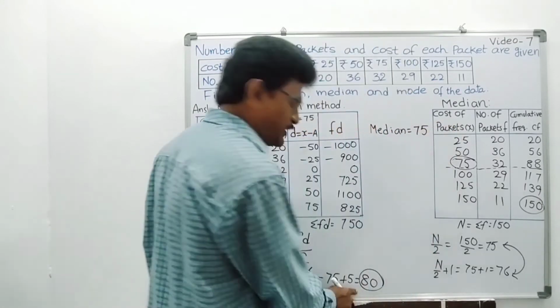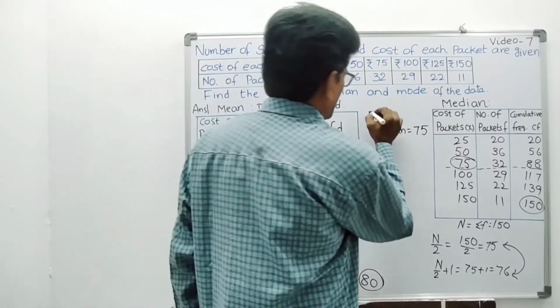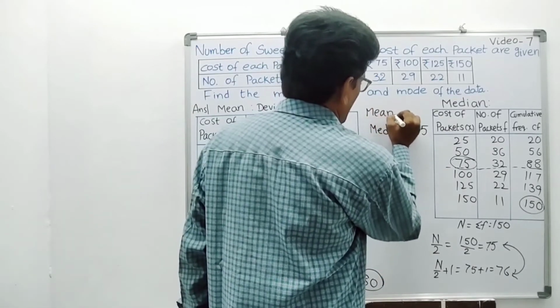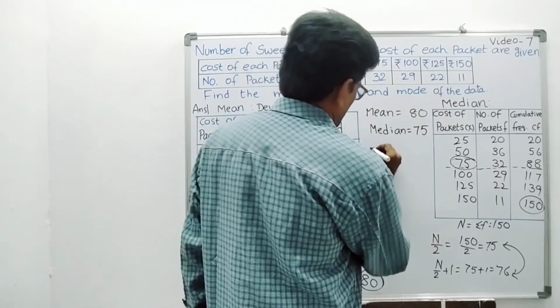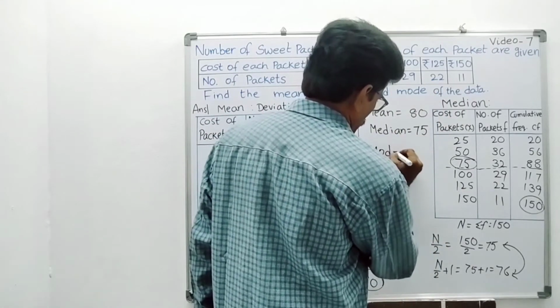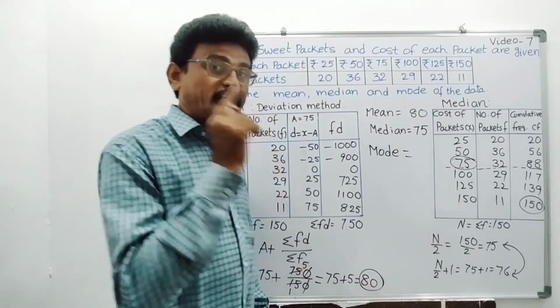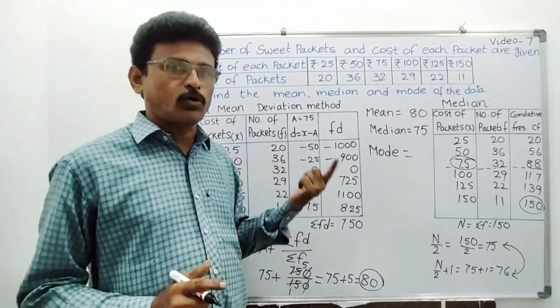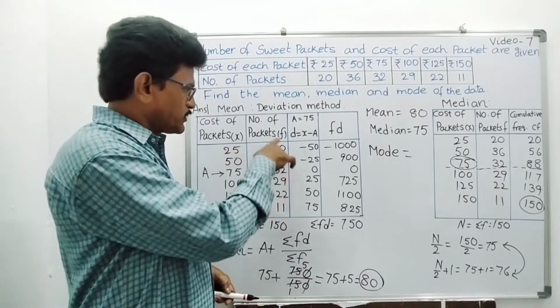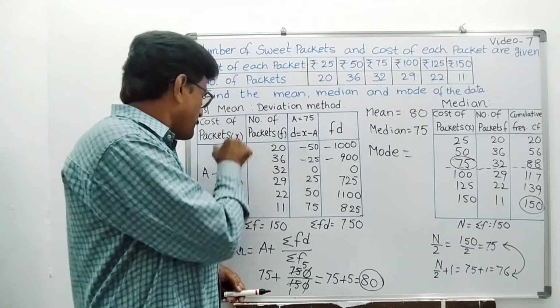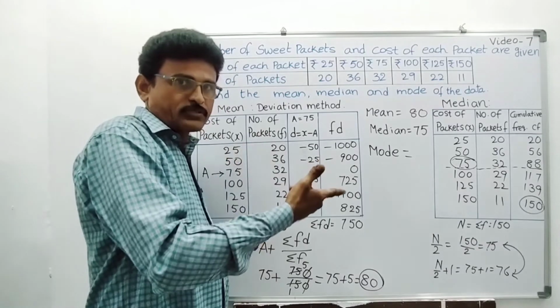So we get mean 80. Okay, I am getting here mean also. Mean how much are we getting? 80 and median 75. For the same problem we have to find mode. Students, this is a bit type problem. How to find mode? Very simple. See, here x values, here frequency. Which number is repeating more times?